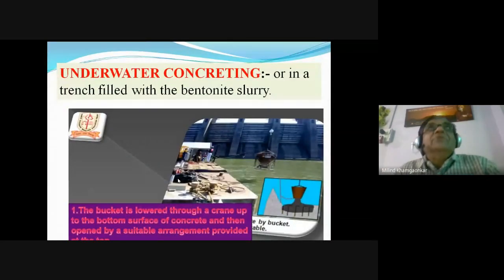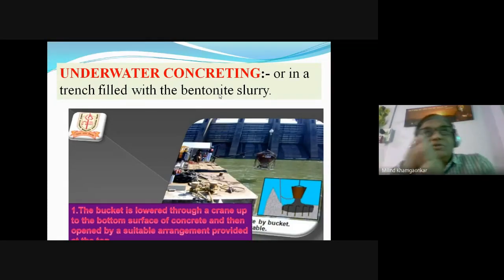Now friends, with this we'll be moving on to the last part, that is underwater concreting, or concreting done in certain grouting, in bentonite slurries etc., but mainly underwater concreting. As civil engineers, we have to construct a lot of structures in water bodies, like a flowing river, the ocean, the sea, the reservoir.